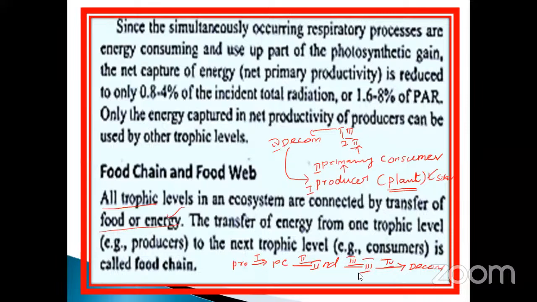So here the energy transformation takes place. The energy transformation from here to here, and here to here, and here to here, and also the last one. The sequential energy transfer from the producer to which one? To a consumer, which one? The carnivore. That is called the food chain. It is a continuous reaction. And also one more thing is that it is unidirectional. It is only one direction. It will not reverse. It is also very, very important, my dear students. Okay, don't forget.